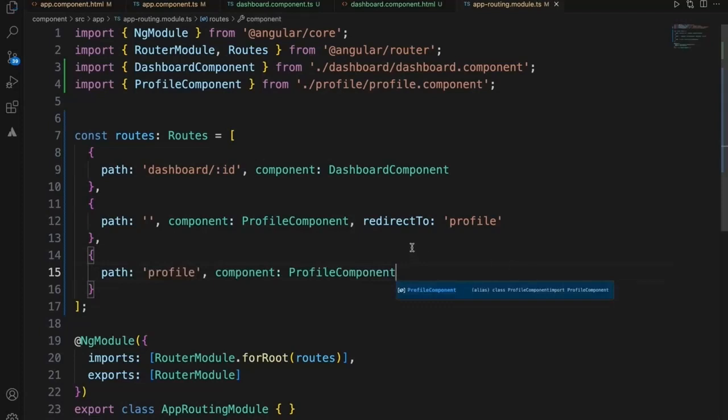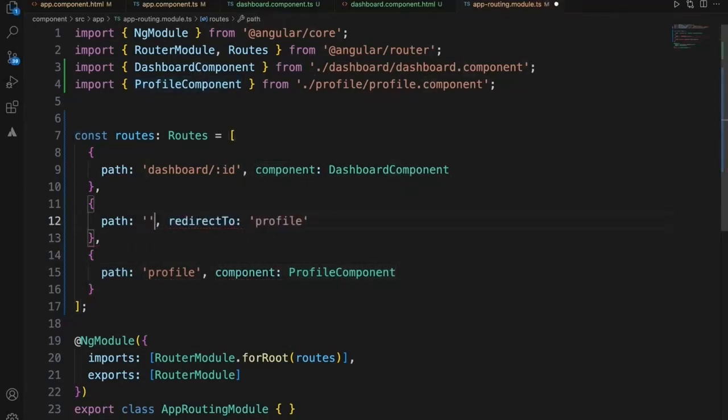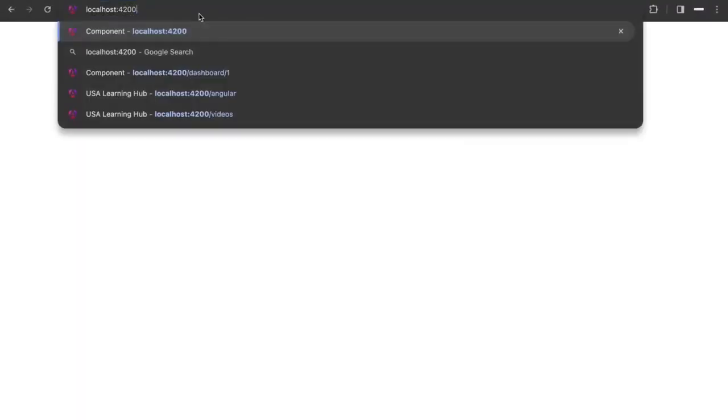So what we are saying is, if there is just a default path match, instead of loading this, directly redirect to the profile route and display the profile component. So this is the initial redirect route. Let's see, when we go and hit this URL, it will directly go to the profile.